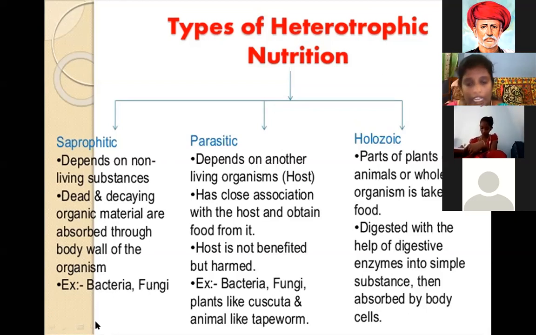And holozoic nutrition is when parts of plants, animals, or any living organisms are taken as food contents in the digestive process. They are digested with the help of digestive enzymes into simple substances and absorbed by the body cells. These are examples of human beings, animals, plants. These are all examples of holozoic nutrition. Next, madam.